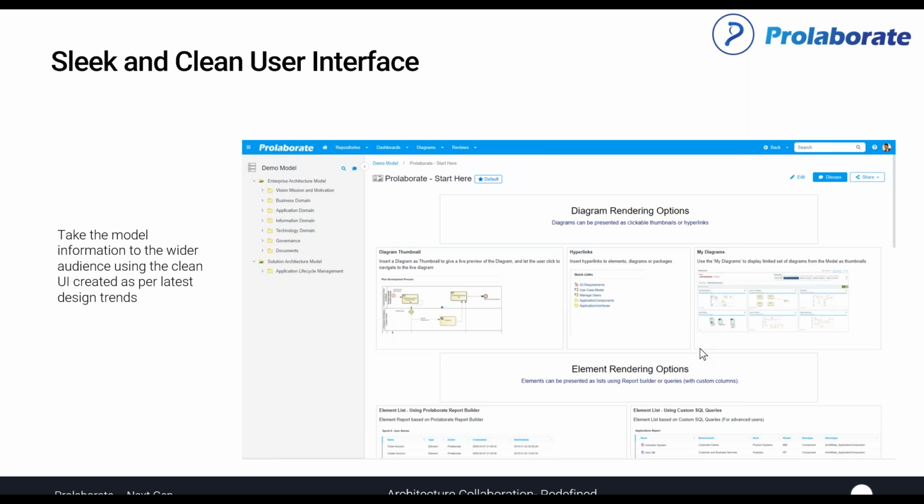A user, when he or she logs in, just gets to see what they wanted to see, and they should be able to act on it immediately. Discuss and share are the two main actions that we expect from the users, and they will be very prominent and easily accessible from any part of the application.